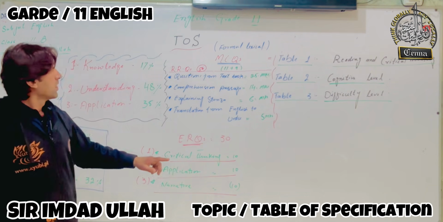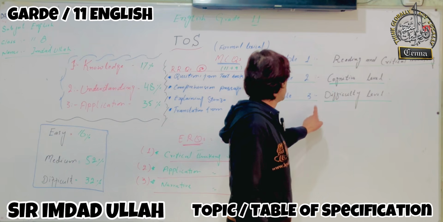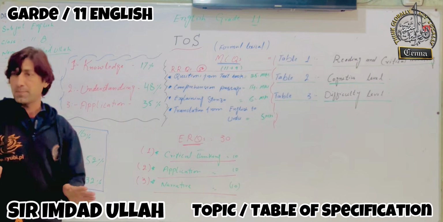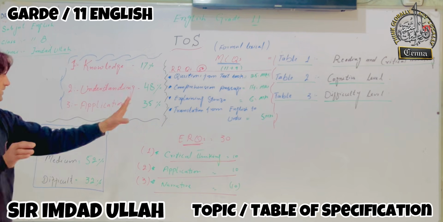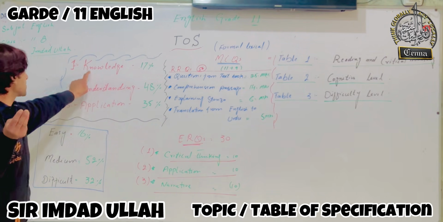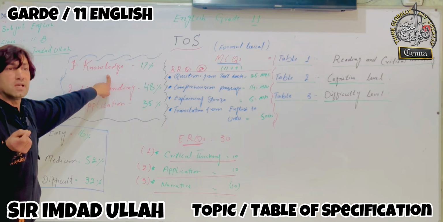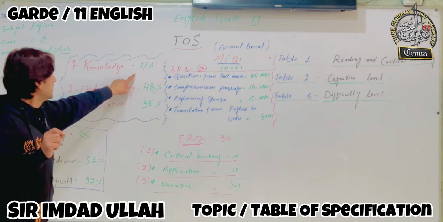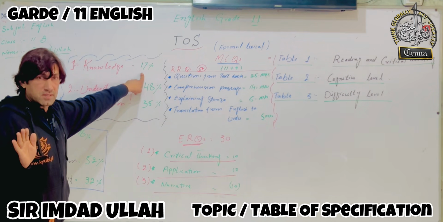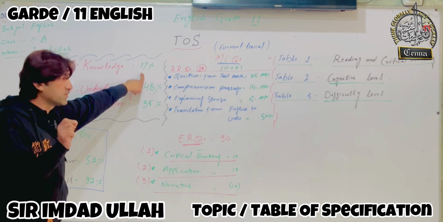Now, reading and critical thinking, cognitive level, difficulty level, these are the three levels of your paper that will be structured like this. Your paper contains three things. The first thing is knowledge, ilm. It will be 17% for you people. Clear? It will be 17% for you people.